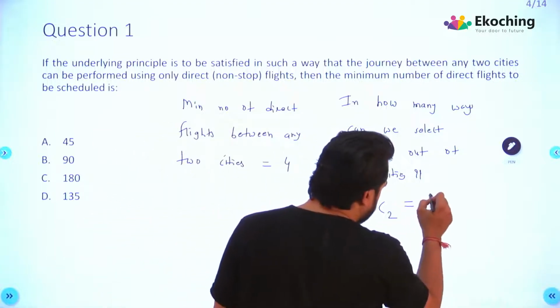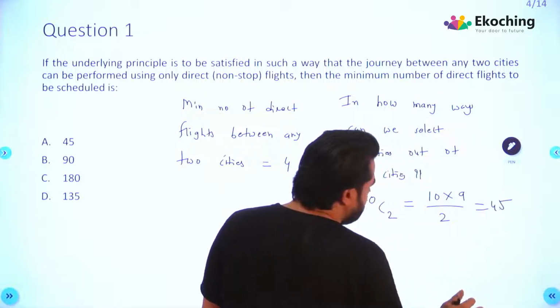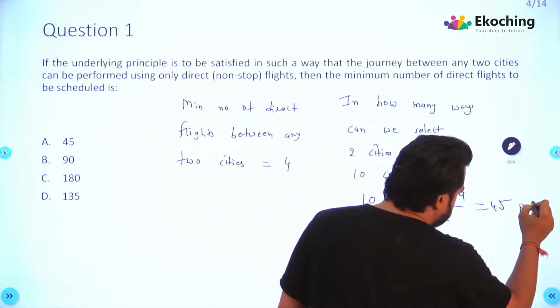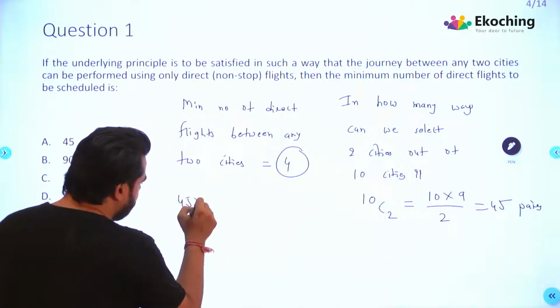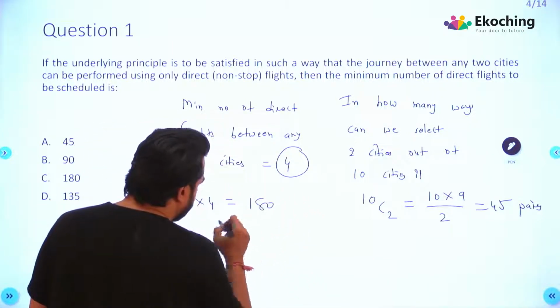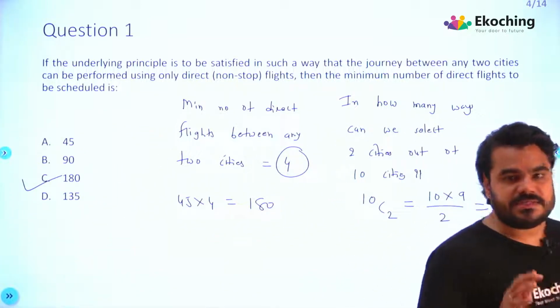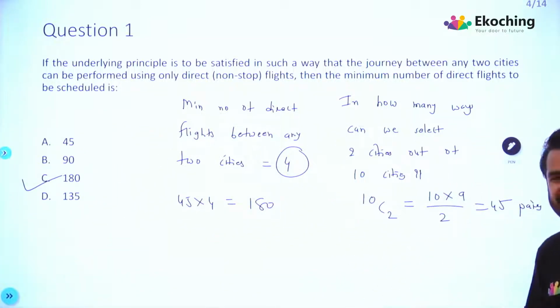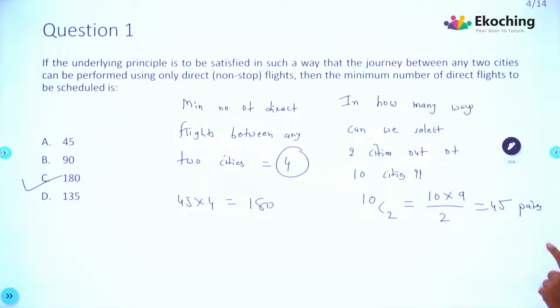What is 10C2? 10C2 is nothing but 10 into 9 by 2. That is 45. इसका मतलब है 45 pairs बना सकते हैं हम लोग. हर पेयर को 4 फ्लाइट चाहिए. So आंसर क्या आएगा? 45 into 4, that is 180. So 180 is the answer C. Right? Easy to moderate question. More inclining towards easy side, I would say. है ना? आंसर इज 180.